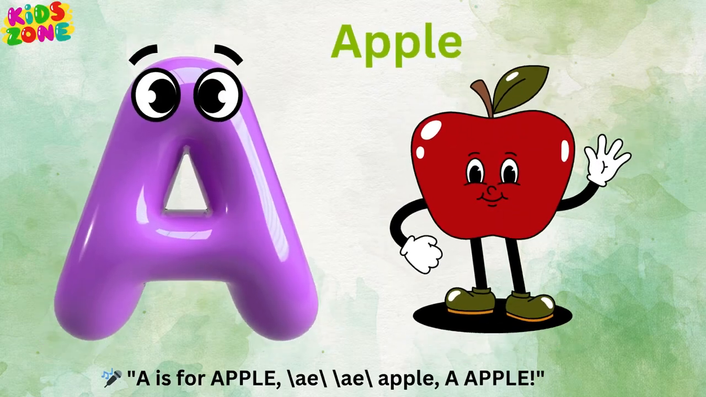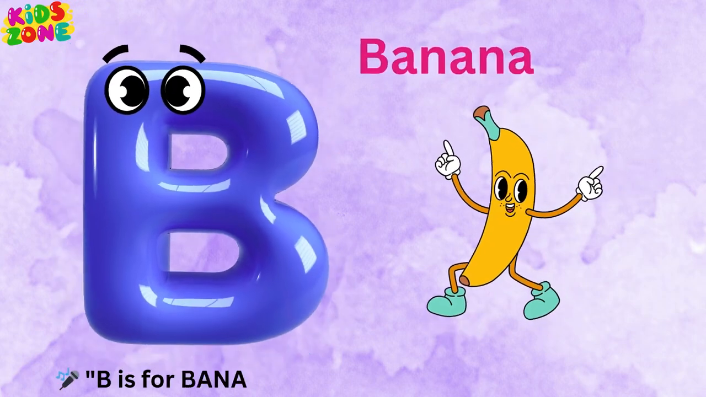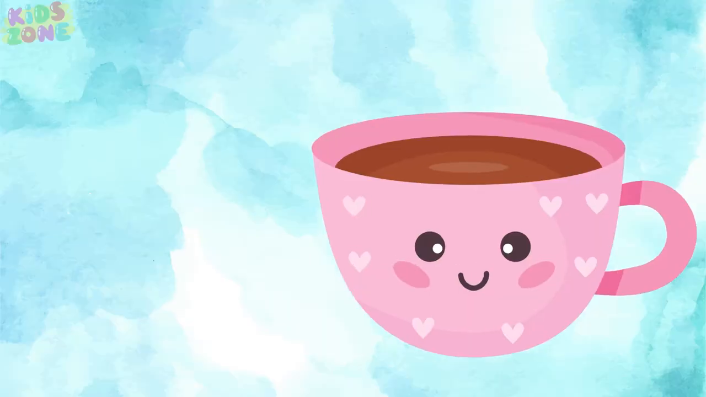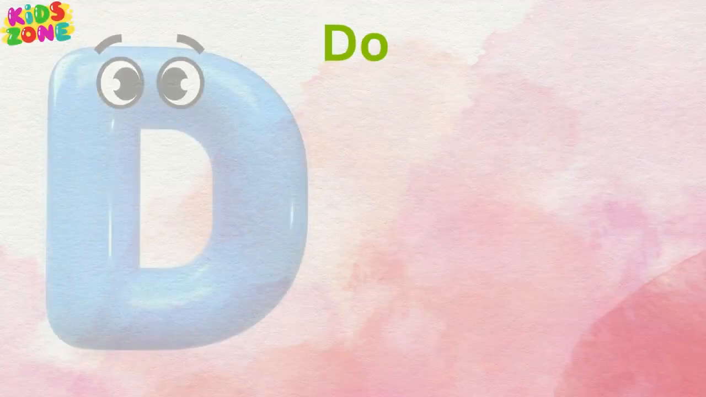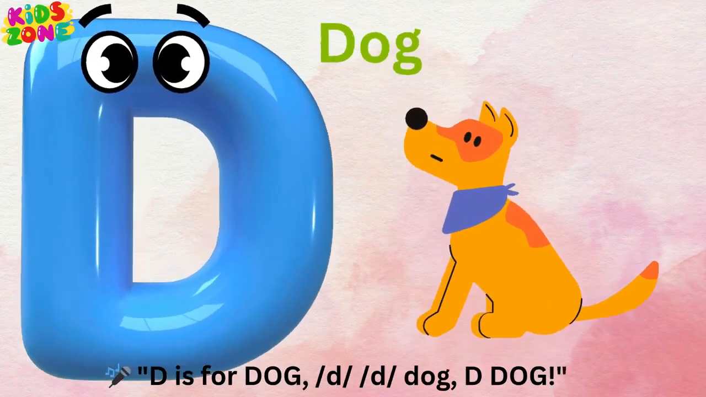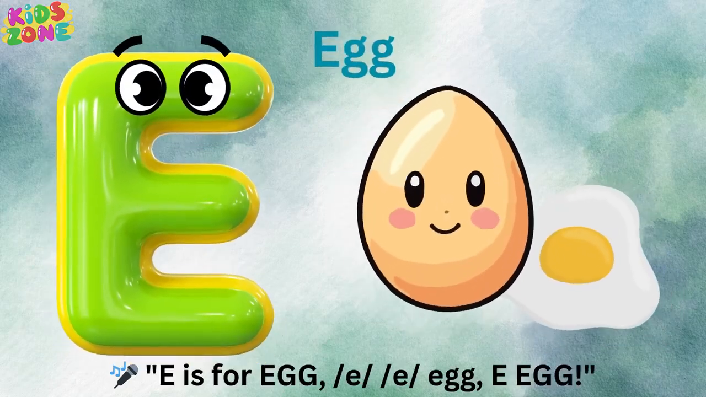A is for apple. B is for banana. C is for cup. D is for dog. E is for egg.